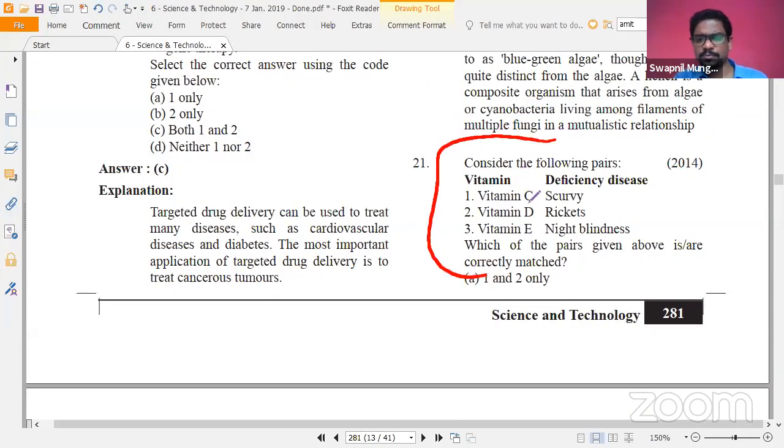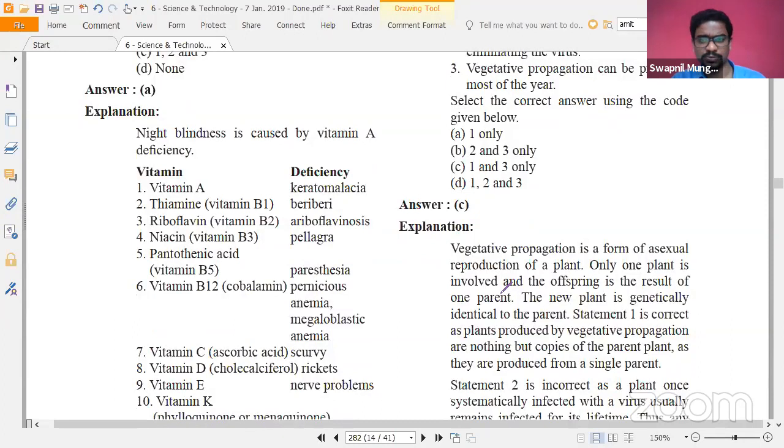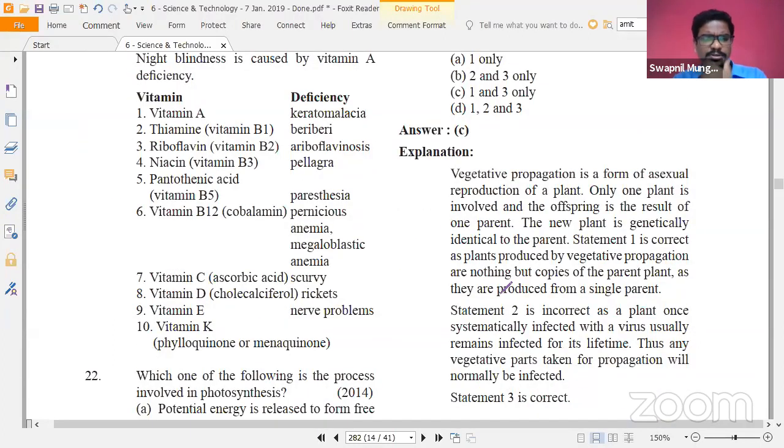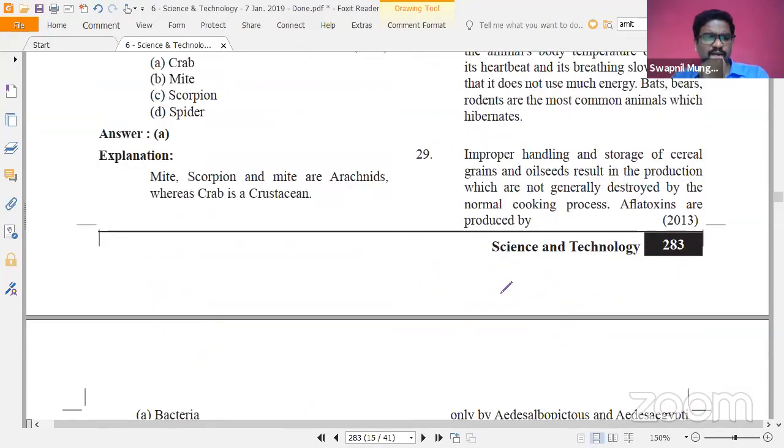Basic questions were asked about vitamin C and deficiency disease. You all have read these kinds of things in your basic books of state board and NCERTs as well. Okay, so these kinds of questions are basically there. We will look at a few other questions as well.